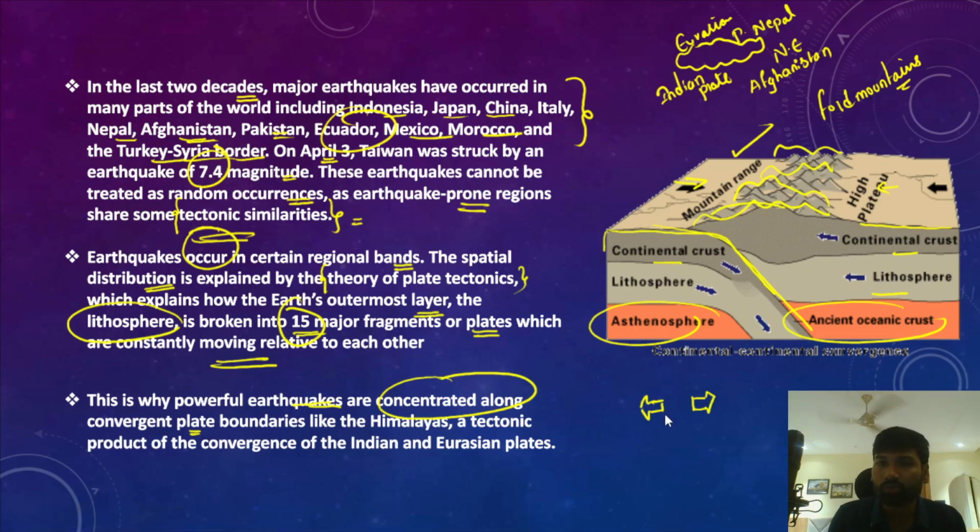Divergent plate boundaries are also vulnerable to earthquakes. Both convergent and divergent plate movement are major causes of earthquakes. In the Himalayas, we can see this convergent movement of tectonic plates. The convergence of the Indian plate with the Eurasian plate has made the Himalayan region more vulnerable to earthquakes.